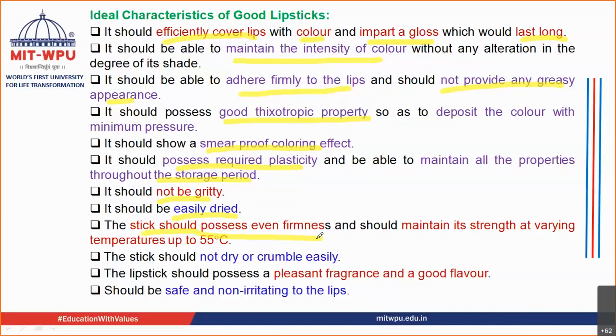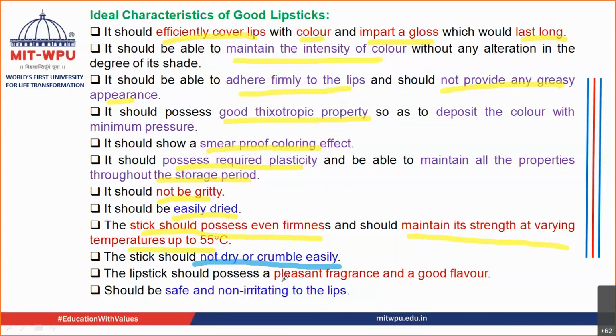It should possess that firmness, and it should maintain that strength at varying temperature up to 55 degrees Celsius. Otherwise, if the temperature increases in summer season and so on, then it should not get melted off easily. You should not use such ingredients that it melts off easily or it gets broken off. The stick should not dry or crumble easily. It should remain in the stage in which you are manufacturing it for a longer period of time. When you are storing it, it should not dry or crumble up easily.